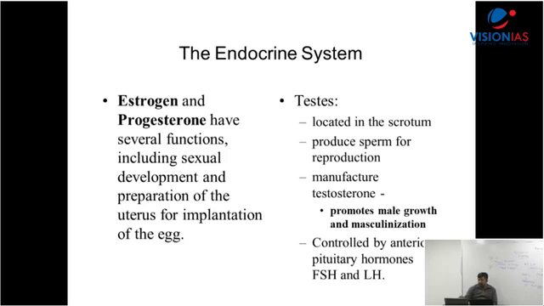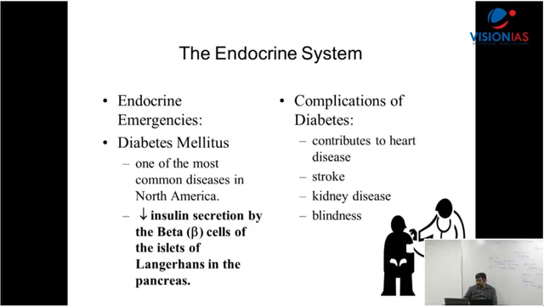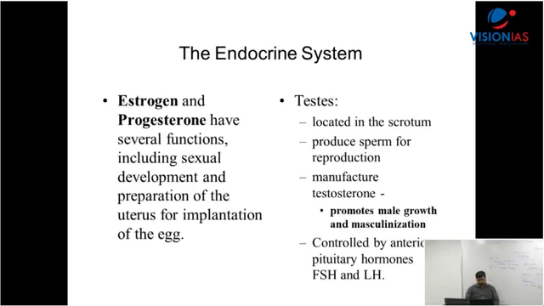Whereas in males, where do you find the testis? In the scrotum. It helps produce sperm for reproduction. Then testosterone, promoted by LH, the luteinizing hormone, promotes male growth and masculinization. Progesterone, estrogen and testosterone are all controlled by FSH and LH, which are secreted by the pituitary gland. They control those kinds of functions. I've already mentioned diabetes there. So you can write the final part now.